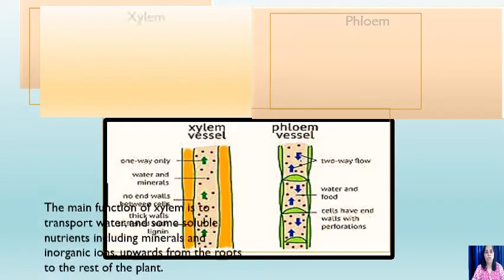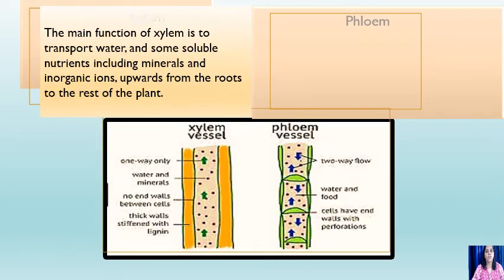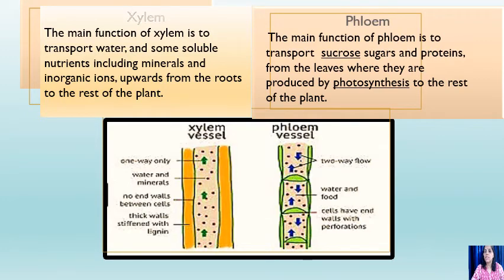If I talk about xylem, the main function of a xylem is to transport water and some soluble nutrients including mineral and inorganic ions upward from the roots to the rest of the plant. So what is the main function of the xylem? It transports water and minerals from the roots to the different parts of the plant. While phloem, the main function is to transport sucrose, sugars and proteins from the leaves where they are produced by photosynthesis to the rest of the plant.